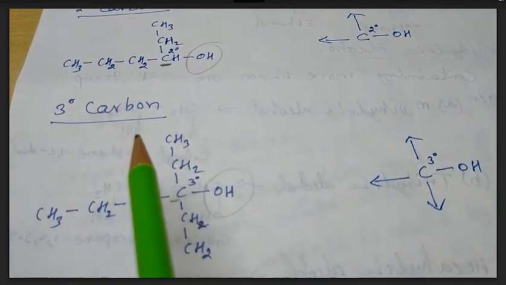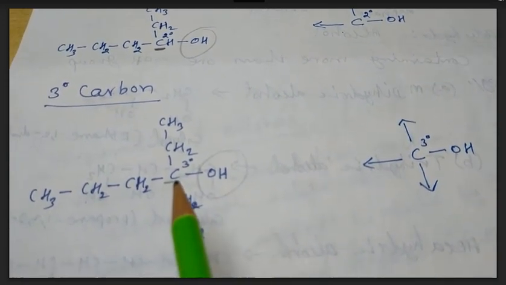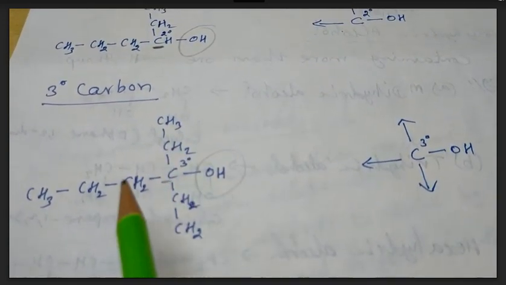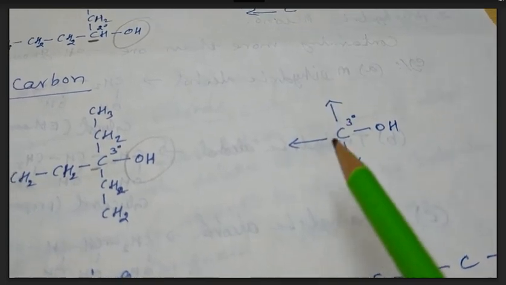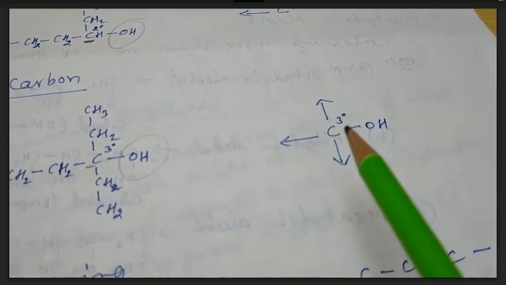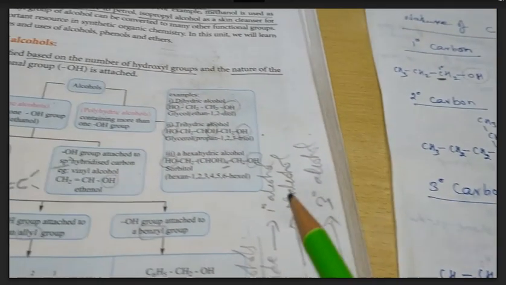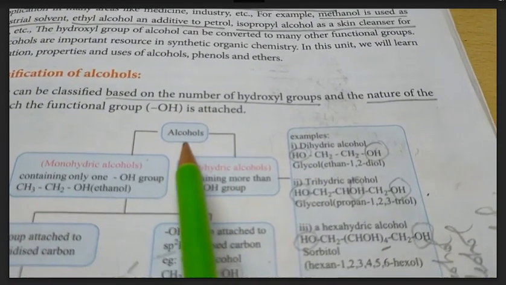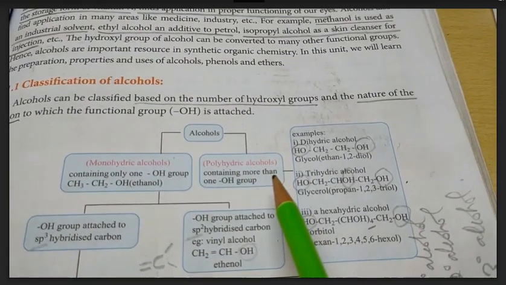Next one, tertiary carbon, the carbon having OH group from which three carbon chain branches started over, that we may denote as carbon having the OH group with three single arrows, that is called tertiary carbon, that we may call tertiary alcohol.